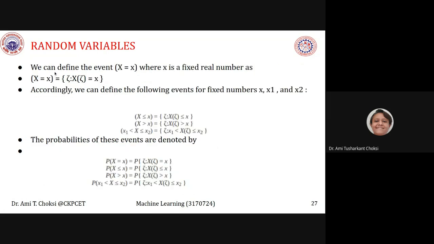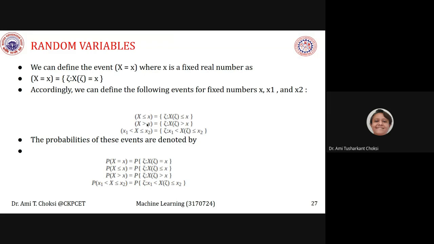Now, we can define the event X is equal to x, where x is a fixed real number. For this, X of tau is equal to x. Accordingly, we can define the events for fixed numbers, say x, x1, x2.